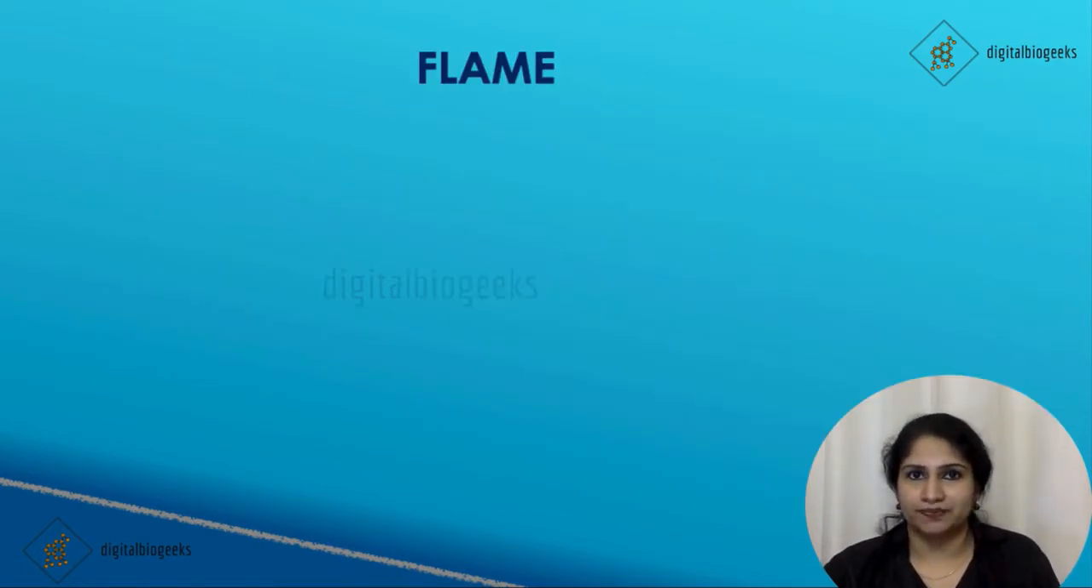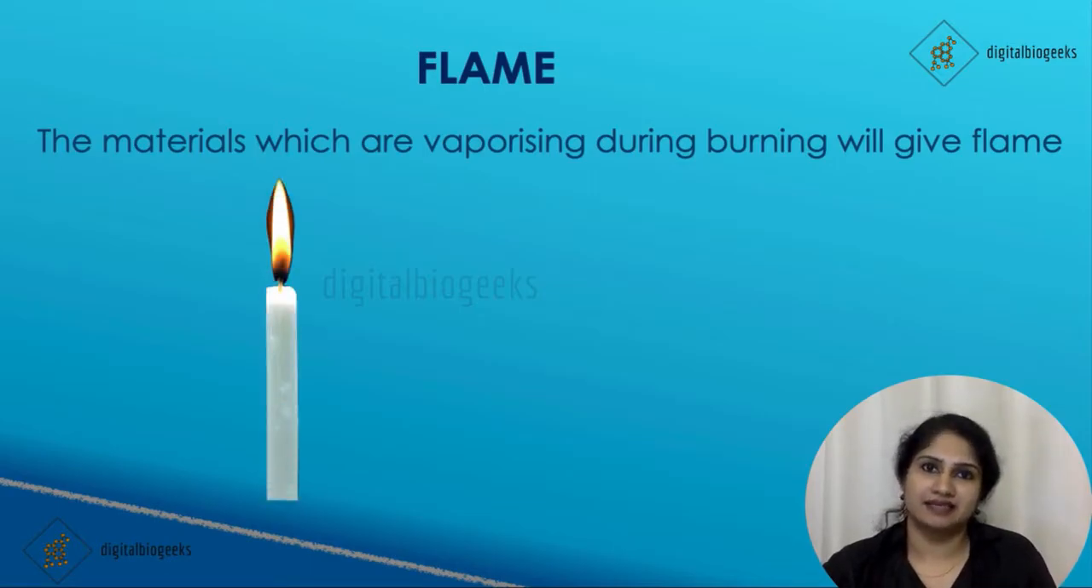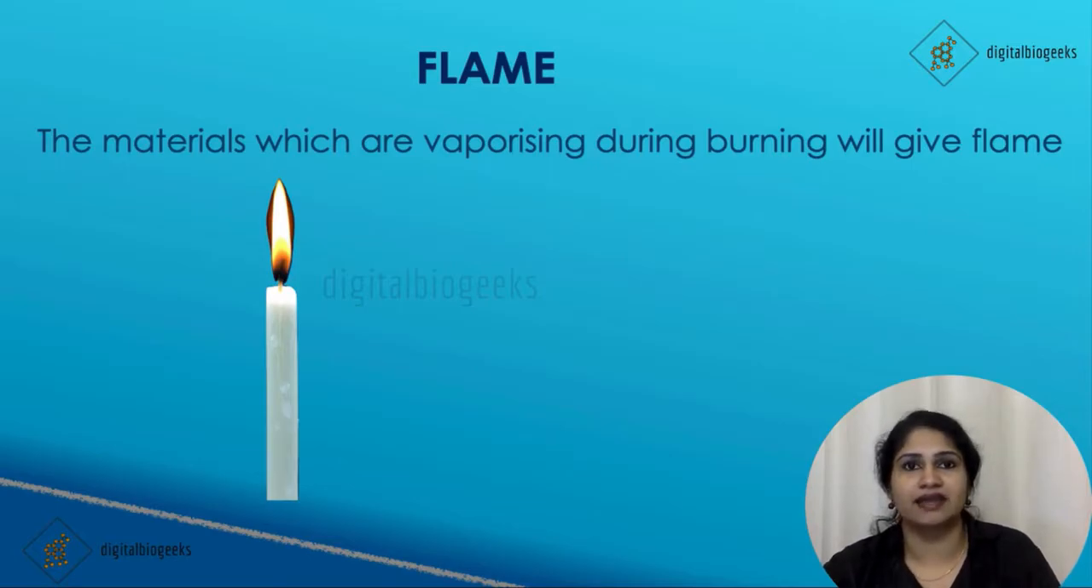Now, flame. Some substances burn with flame and some without flame. The substances which are vaporized on burning will produce flame, like a candle. We all know that a candle is made of wax, and wax vaporizes on burning. That's why a candle produces a flame.